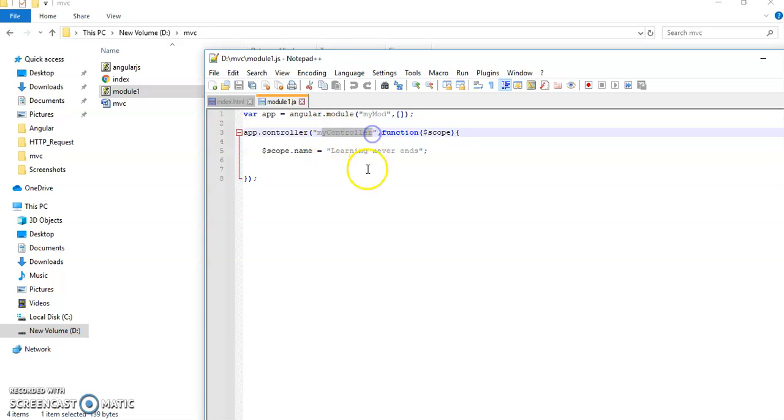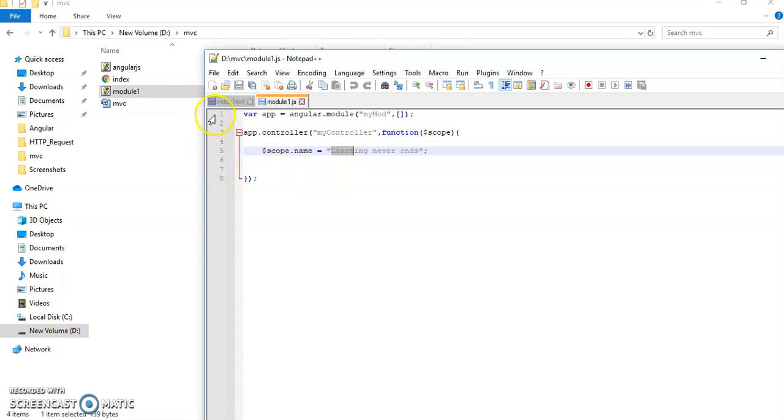In this we can write any name we want. Then we write app.controller, with myController. We can write anything here, but whatever we write here, we have to mention the same name in our index file. After that we create a function with $scope, then $scope.name. This is a variable. Here we write a message, learning never ends. We can write any message we want to print.